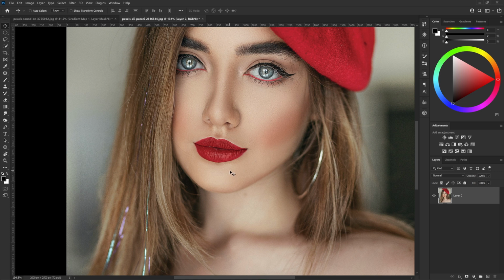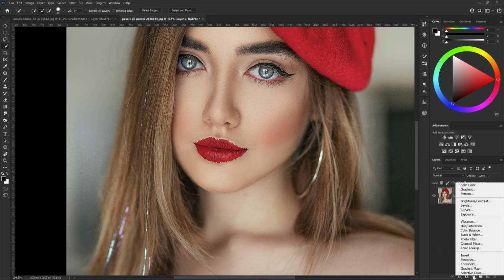Okay, now look at the last example. Here we will change the color of 3 elements. I'm going to use a different method for each of them. First, we'll take care of the lips. Let's make a selection with the Quick Selection tool and add a new adjustment layer.